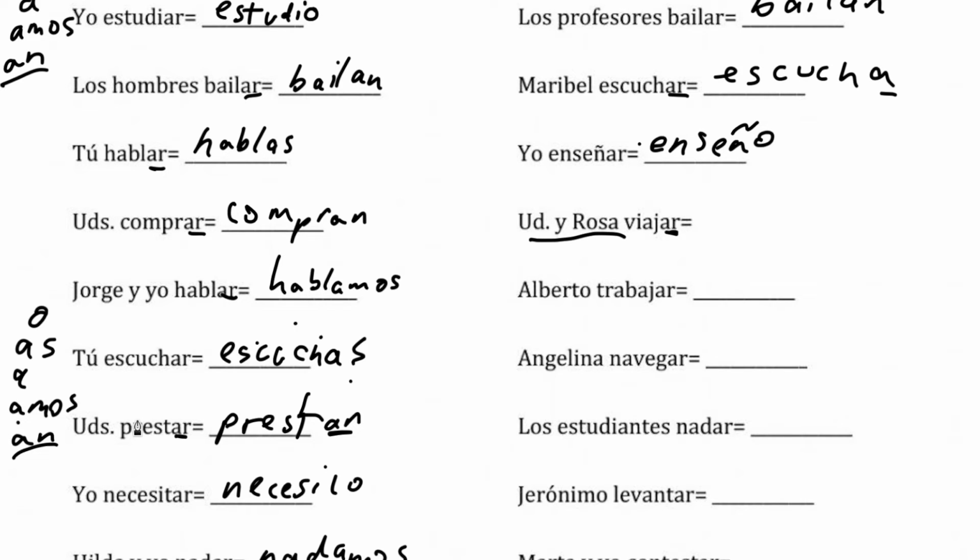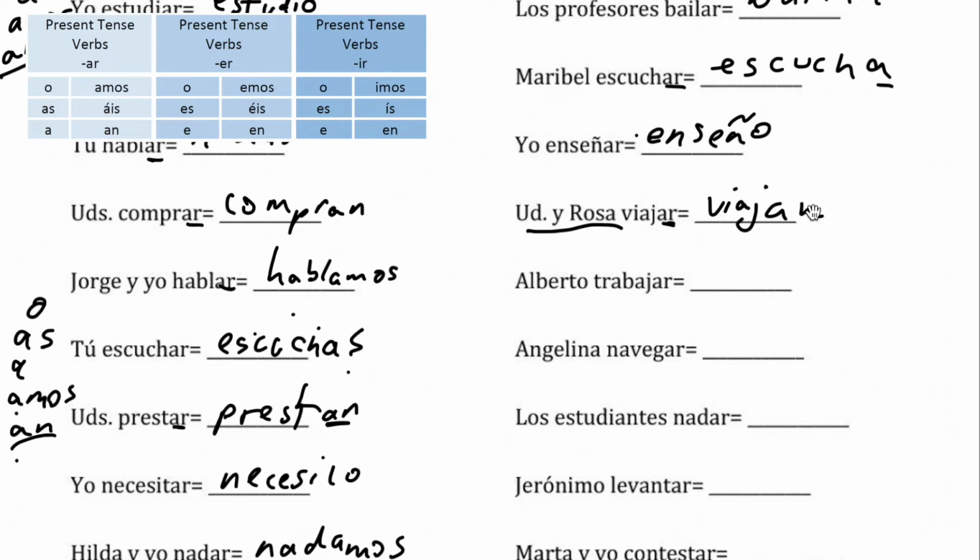We would actually use an, referring to everyone involved or you all. Viajan. Alberto trabajar. What is he doing? He is working. So we would use our a ending to get us to trabaja.